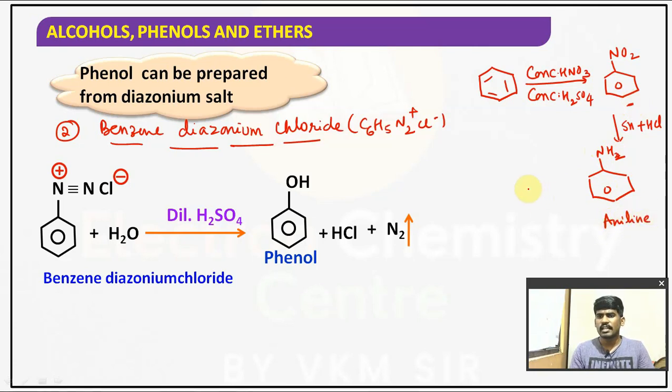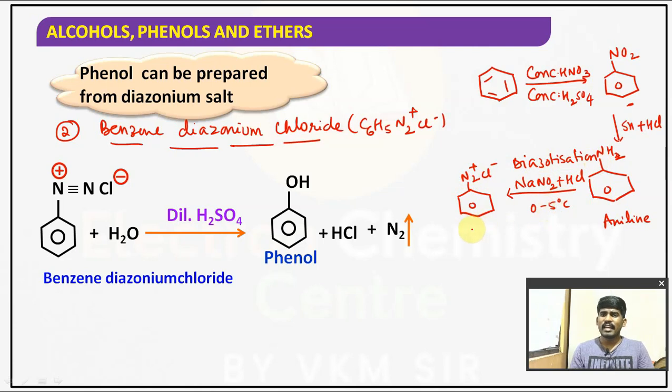This aniline undergoes diazotization and gives benzene diazonium chloride. The conversion of aniline into benzene diazonium chloride is known as diazotization, right?